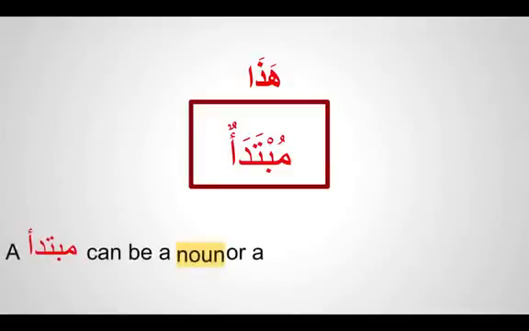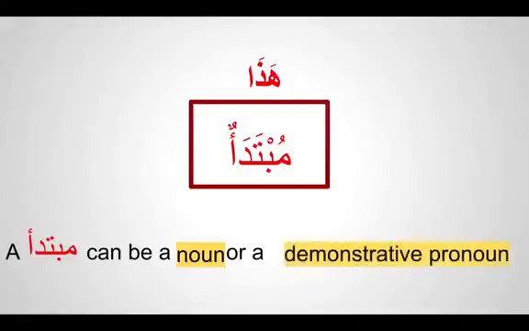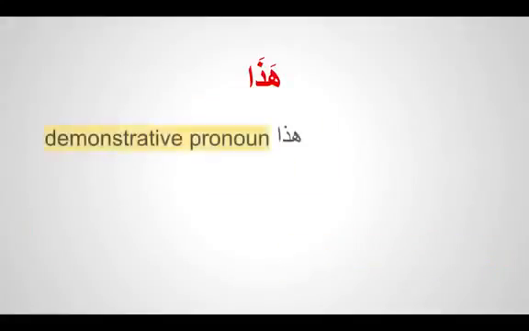So in the previous session, inshallah, we were learning about Hadha, and we know that Hadha comes as a Mubtada. So just quickly going back to Mubtada. Mubtada can be a noun or it can be a demonstrative pronoun. So we know now the demonstrative pronoun Hadha. Let's see what this demonstrative pronoun is called in Arabic.